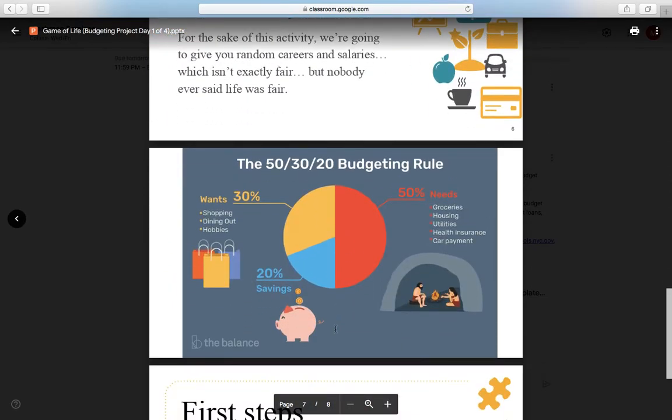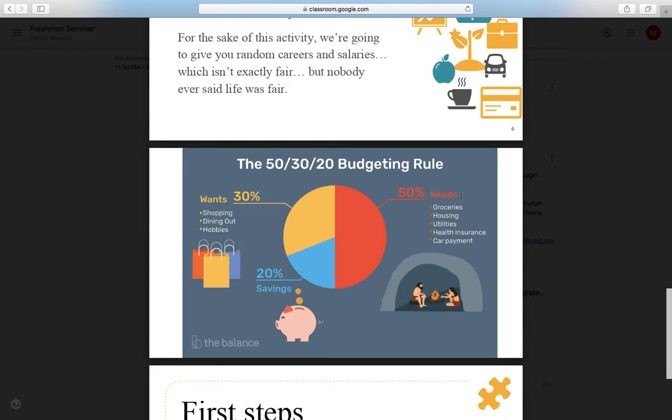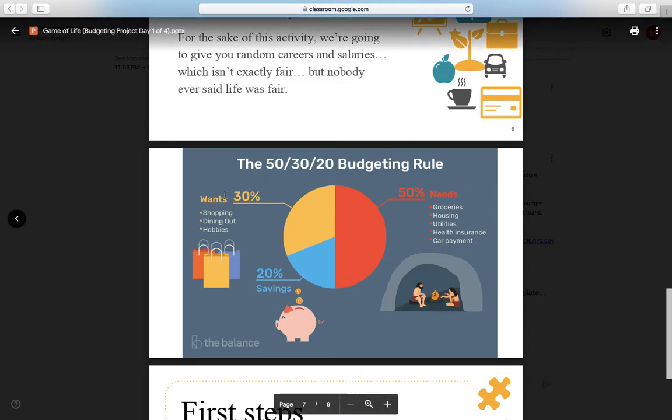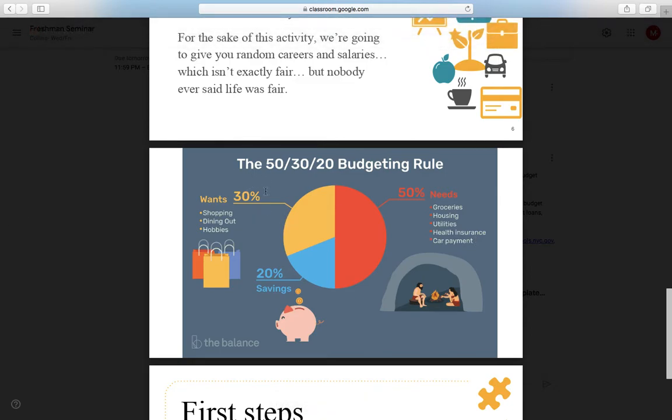Now a typical rule for budgeting is the 50-30-20 rule. 50% of your income should be used for things you absolutely need, like groceries, housing, utilities, health insurance, and car payments. 30% of your income should go towards things you want, so things like shopping, eating out, or hobbies. And 20% of your income should be tucked away in savings, where you don't touch it and you save it in a bank account for later.